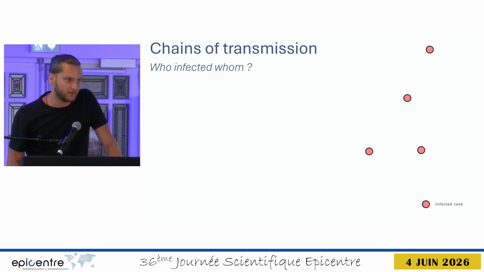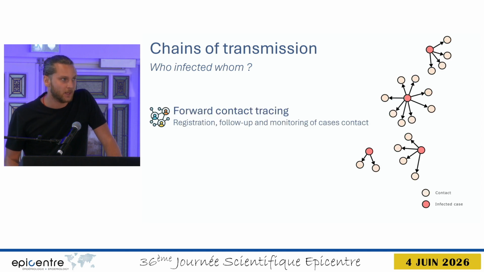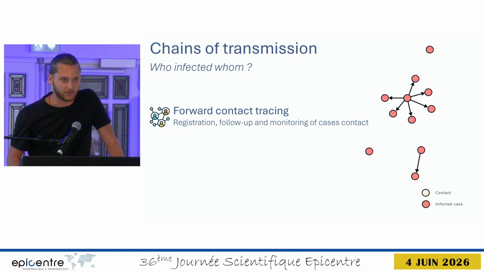To do this, epidemiologists have two approaches. Let's assume we have 4 infected Ebola cases. If the activities are well in place and these cases are identified early enough, we can register, follow up, and monitor all of their contacts. This is commonly known as forward contact tracing and is routinely done in Ebola outbreaks. Now, some of these contacts will develop the disease and therefore be assigned as secondary cases of our main cases. Some of them will not get the disease and will be excluded from the chains of transmission.